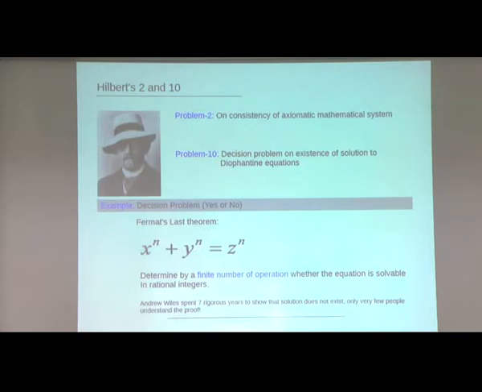So he was looking for whether such a solution exists or not. But Hilbert was looking for a decision problem. Hilbert was trying to develop a program. If you give this equation to that program, it should tell me yes or no. If it finds a solution, it should tell yes. If it does not find the solution, it should tell me no. But it must be a finite number of operations. It means that it should somewhere stop and tell me the answer.